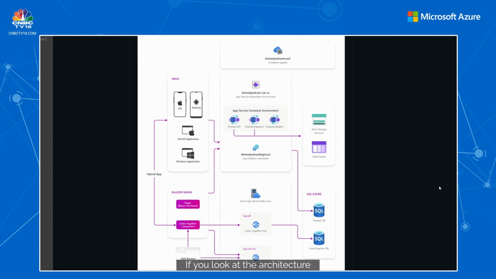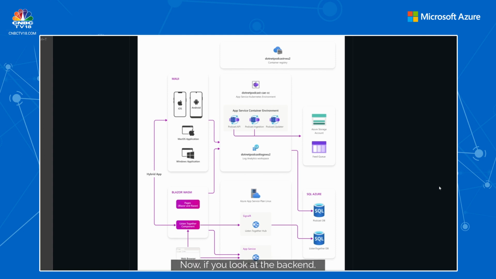If you look at the architecture of .NET Podcast, it has the .NET MAUI front end, which means it has iOS, Android, macOS, and Windows applications. It also has a hybrid app baked into it, which uses Blazor. That's the Listen Together one. We'll see that in a bit.